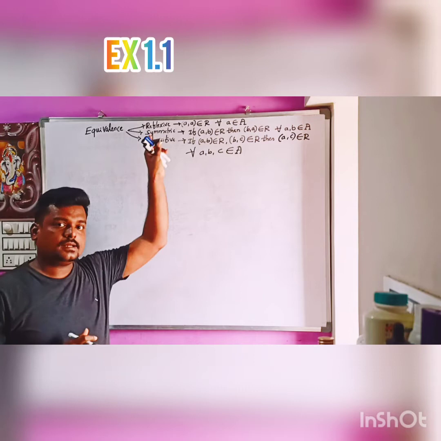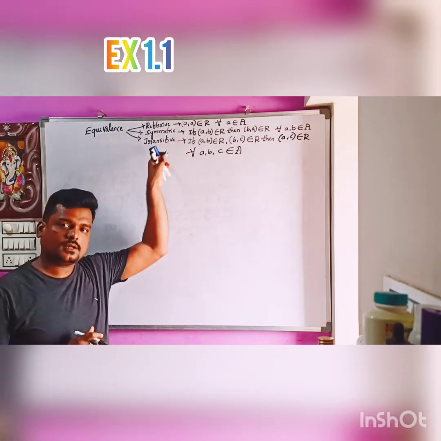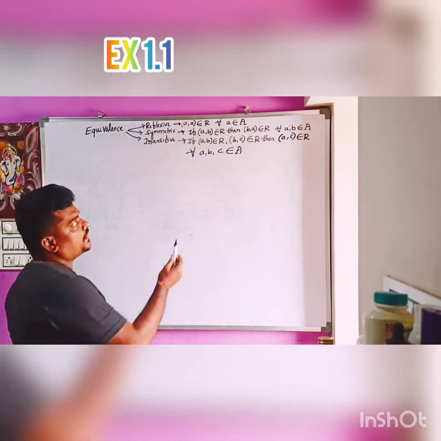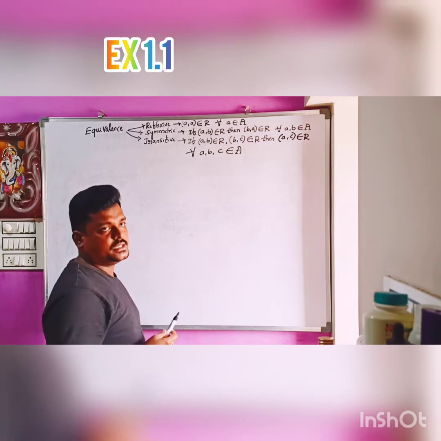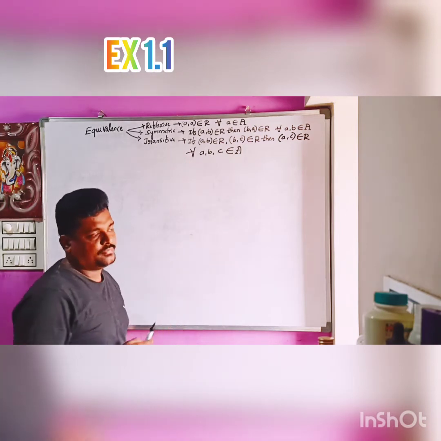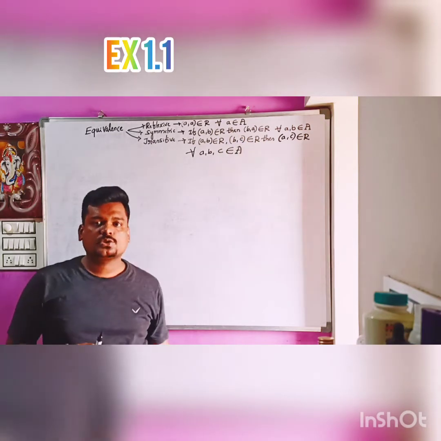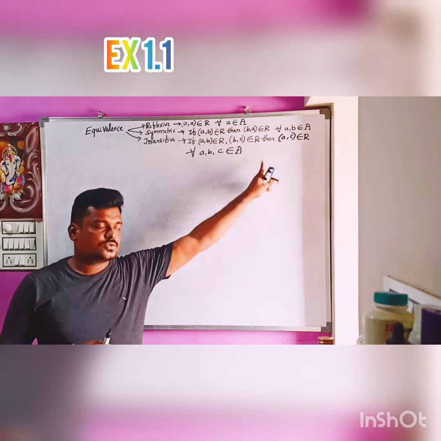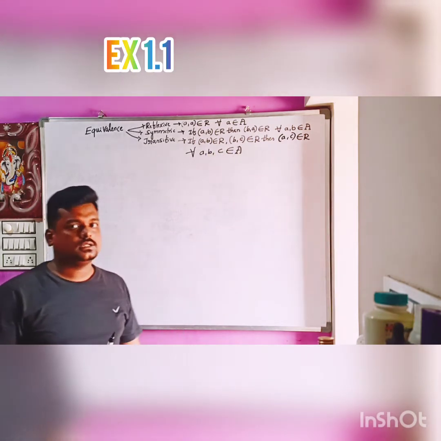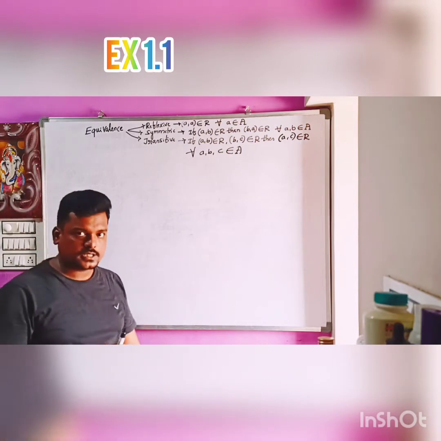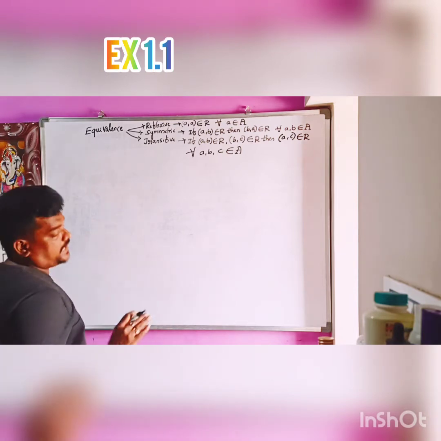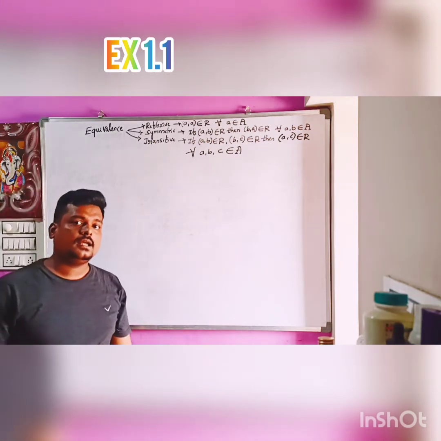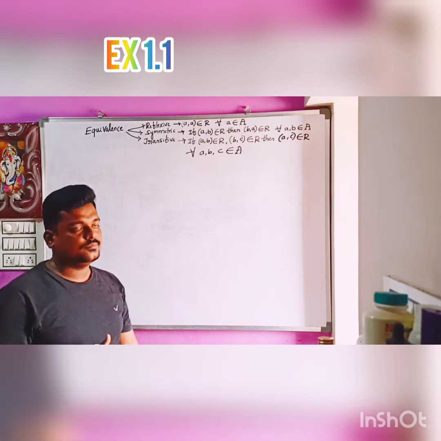If a relation is reflexive, symmetric, transitive, then it is equivalence. When we say that relation is reflexive, if (a, a) belongs to R, for all a belongs to A. Similarly, symmetric, if (a, b) belongs to R, whether (b, a) belongs to R or not, that we have to check. For transitive, (a, b) belongs to R, (b, c) belongs to R, we have to check (a, c) belongs to R or not. Then it is transitive, otherwise it is not transitive. So, for equivalence, it has to be reflexive, symmetric and transitive. If it is not any one among these three, then it is not an equivalence relation.